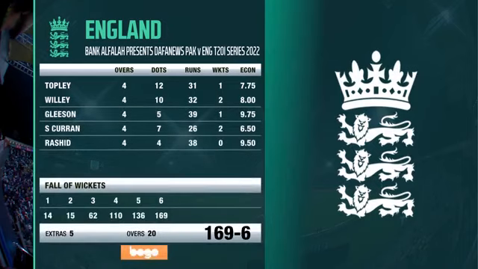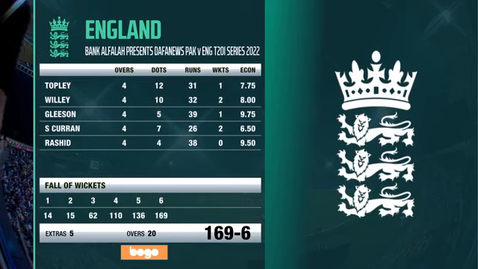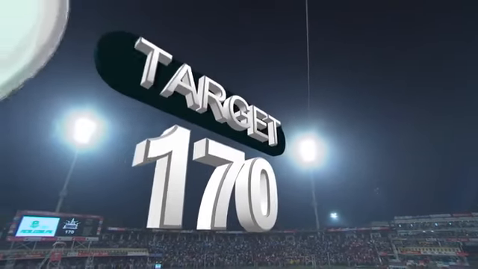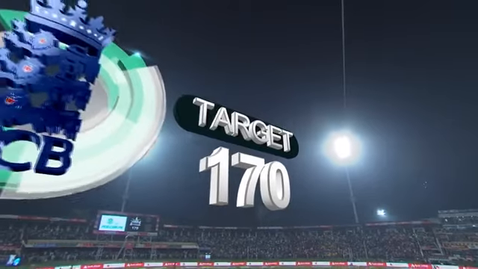And for England, well, that's changing the bowling attack. The figures look like this in the end. Topley 1 for 31, Willey 2 for 32, Gleeson 1 for 39, Curran a couple, 2 for 26, and Adil Rashid the only man to go wicketless, indeed for the third time in a row in T20Is. So that left England chasing 170.